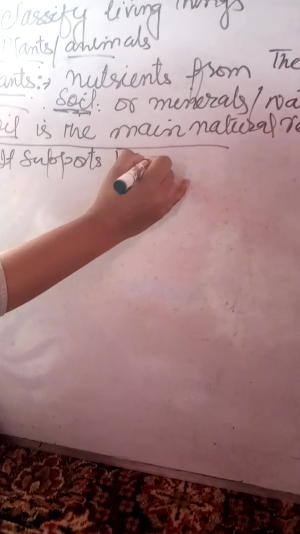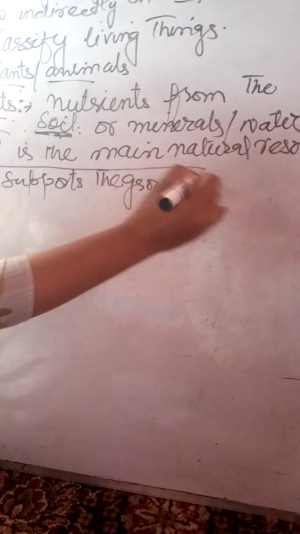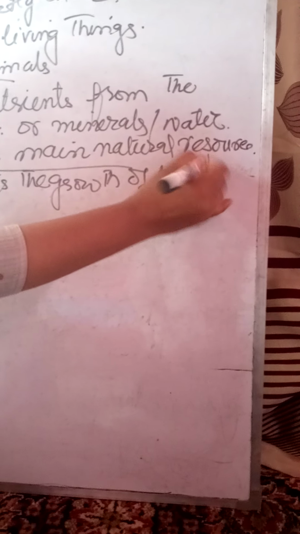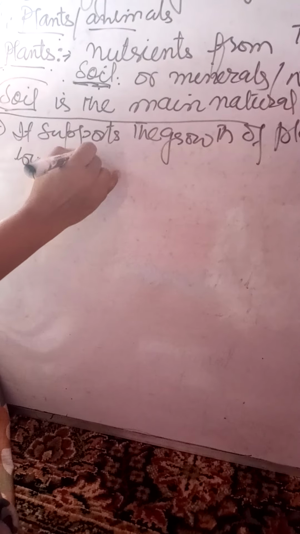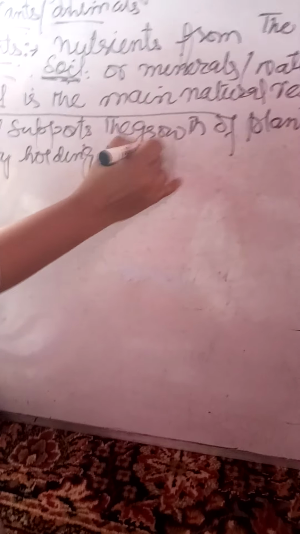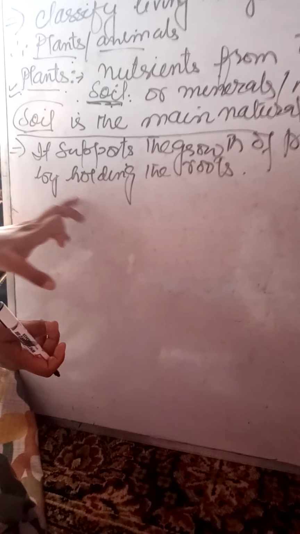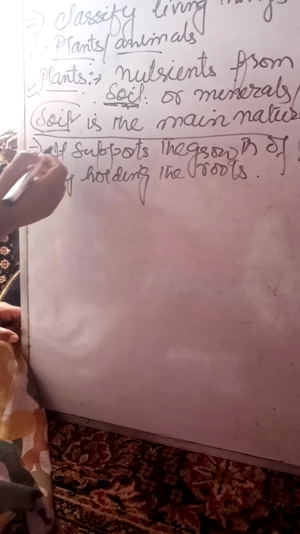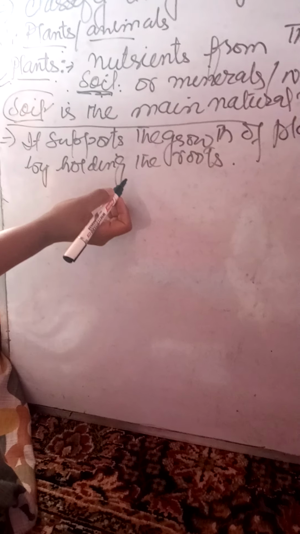The second point: it supports the growth of plants. How does it support the growth of plants? By holding the roots. The roots of the plant are held by the soil. A plant can stand upon the earth only when its roots are held by the soil. It supports the growth of plants by holding the roots.